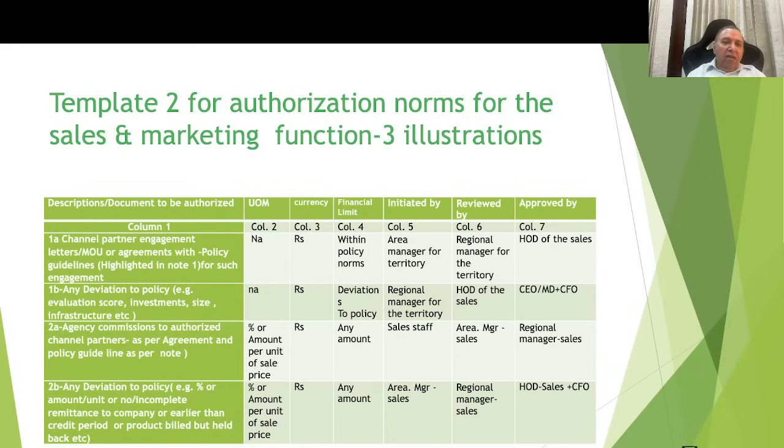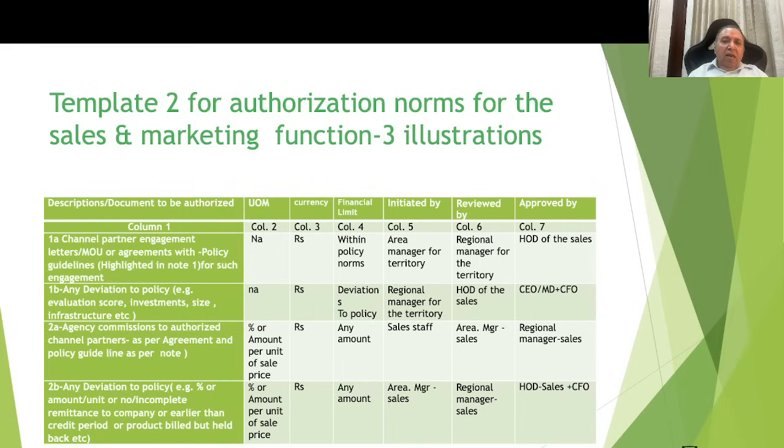Now let's look at the other case. Any deviation to the above policy, for example, can be initiated by the regional manager, reviewed by the HOD and approved by the CEO or MD plus CFO. Similarly, the next line item, 2A, the third line, is agency commission payable to the authorized channel partners, distributors, dealers, etc., as per the agreement and as per the policy guidelines.